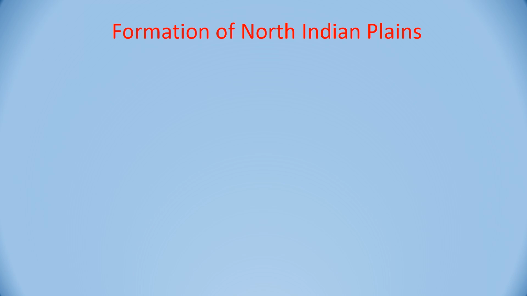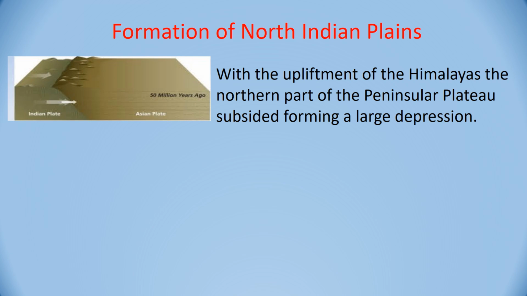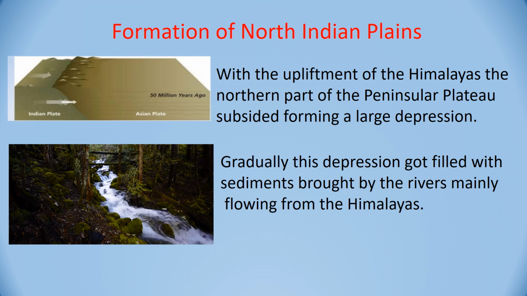How were the North Indian plains formed? It was when the two plates collided and the Himalaya was formed. With the upliftment of the Himalayas, the northern part of the peninsular plateau subsided and formed a large depression. Gradually, this depression got filled with the sediments brought by the rivers flowing from the Himalayas.